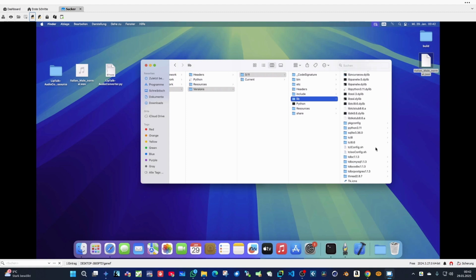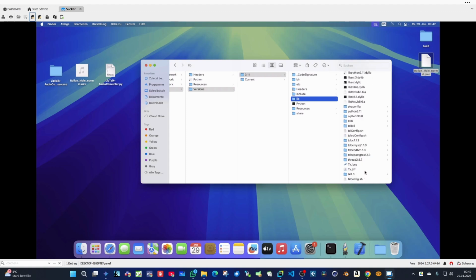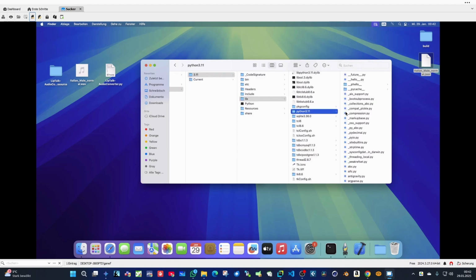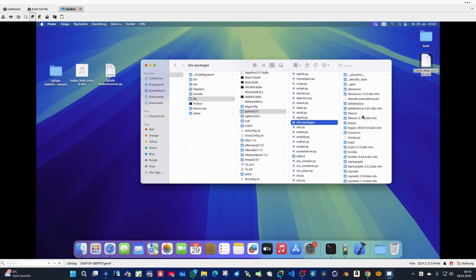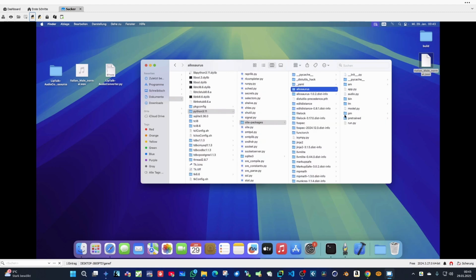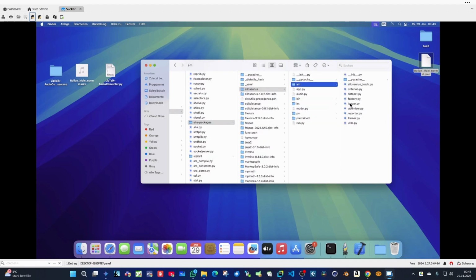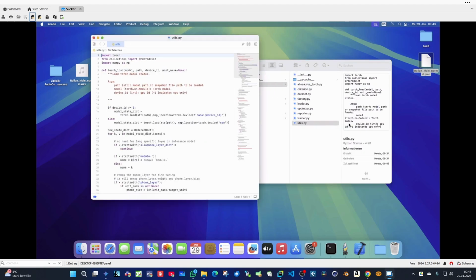Where's site packages? Python 3, site packages. Here's site packages, and here with Allosaurus, go to the AM, to the utils, open the utils,